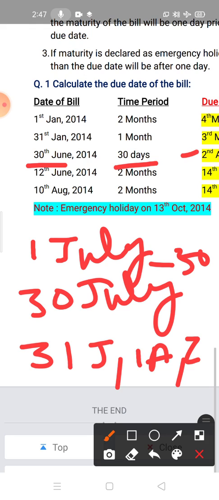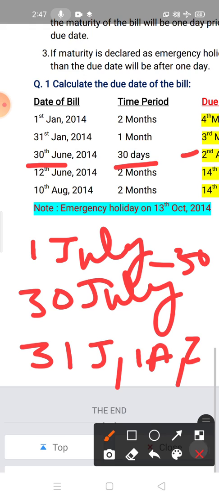Understood? In days you have to count the days only. Do not take the complete month. If here 1 month is given, then you can take 31st July, and then your due date is 3rd August.